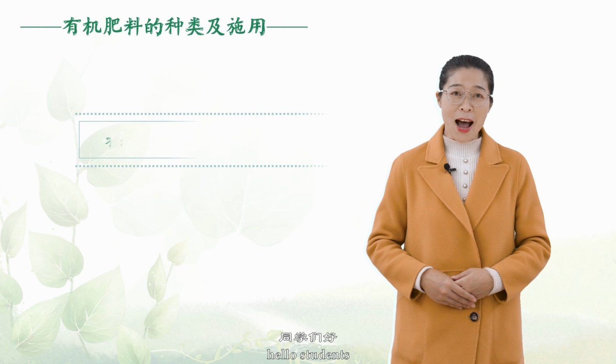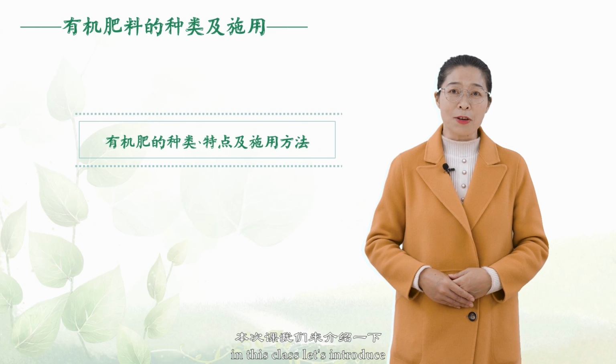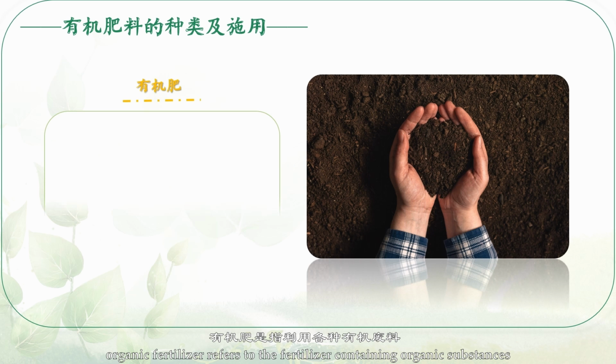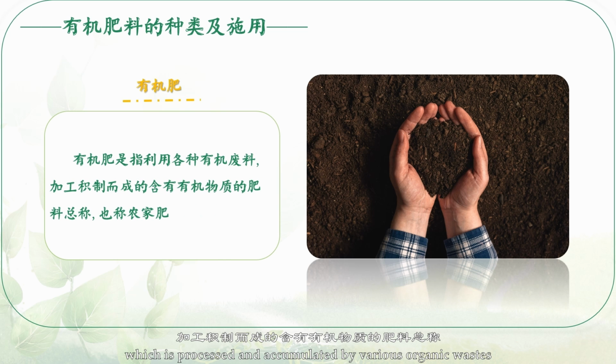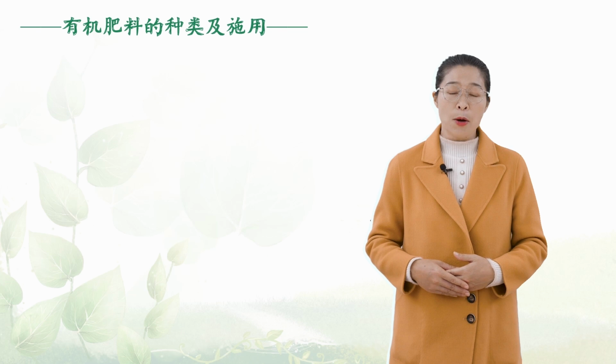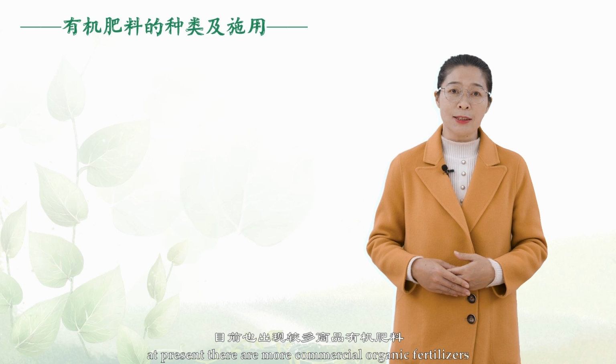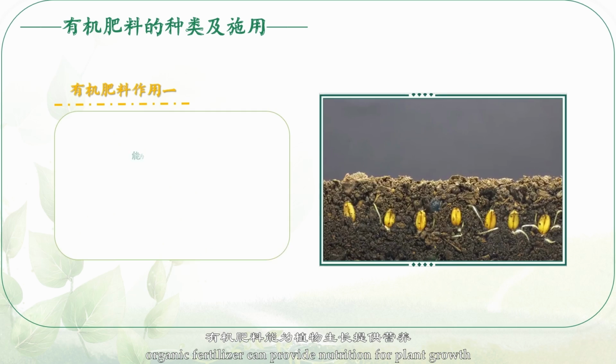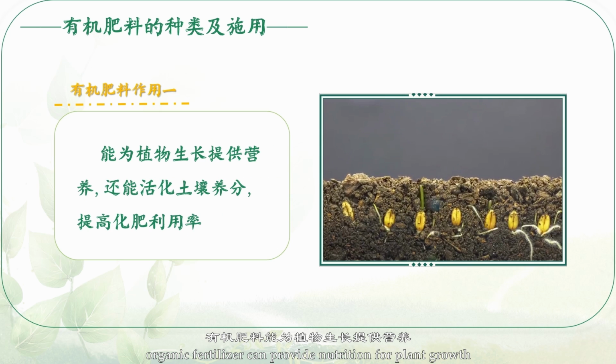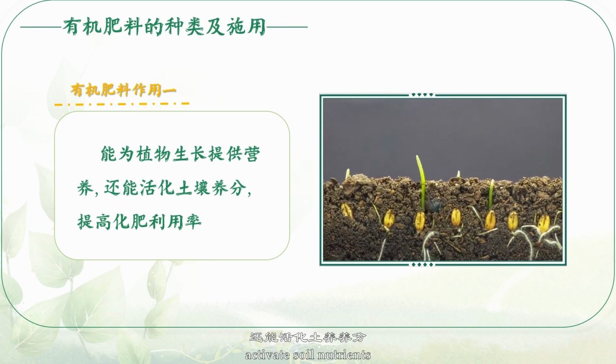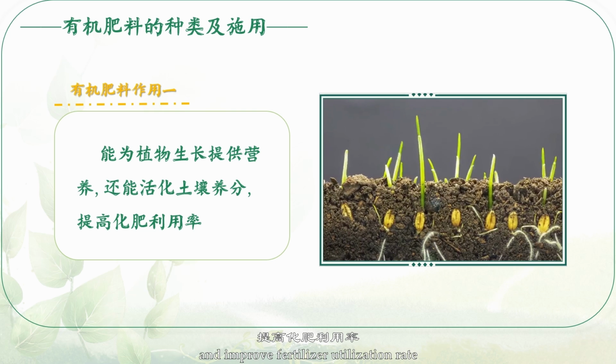Hello, students. In this class, let's introduce the types and characteristics of organic fertilizers. Organic fertilizer refers to the fertilizer containing organic substances, which is processed and accumulated from various organic wastes. It is also called farmyard manure. At present, there are more commercial organic fertilizers.